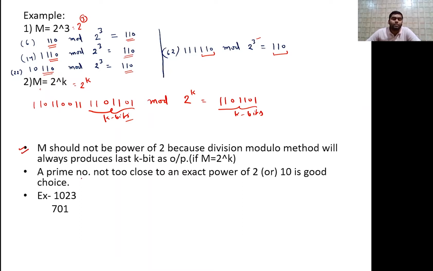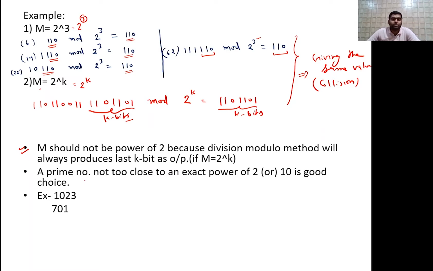Now next, what is the solution of this problem? A prime number not too close. So these are all the conditions of collision. These are returning the same value. Returning means giving the same value, and the same value means what? Collision.